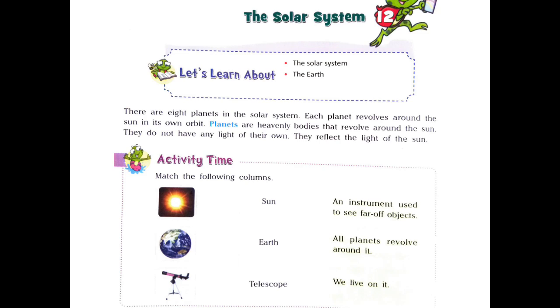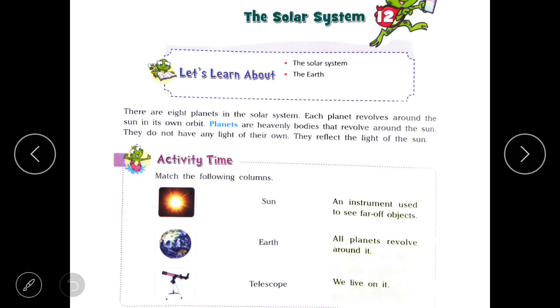Hello everyone. Today in our science class, we will start lesson 12, the solar system. Children, you may find a large number of stars in the night sky. When you look at the sky on a dark and cloudless night, you may also observe some star-like objects moving slowly among the stars. They do not twinkle like stars.